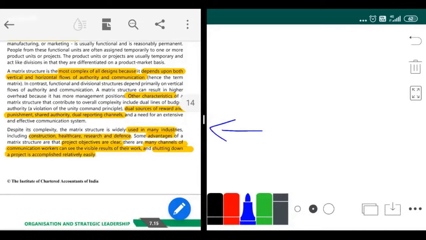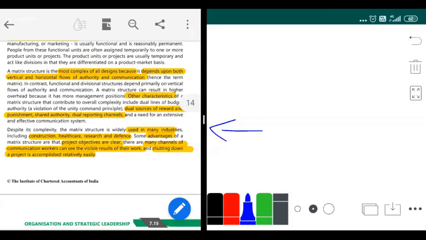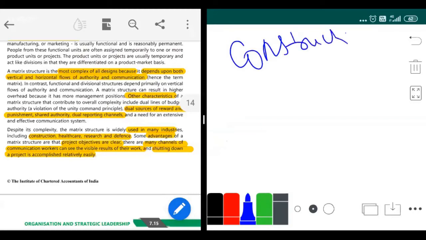Okay. What is the time? Once again, guys. Okay, so what happens here is, suppose we are into construction business. If I'm into construction business, I have different divisions under me. I'll give you another example which is not from these four industries, but you'll be able to understand that.